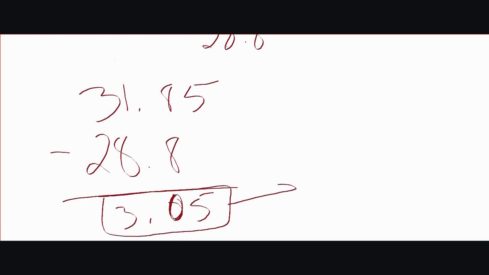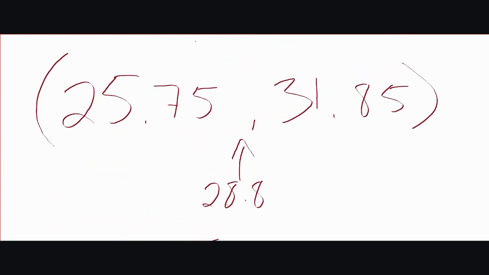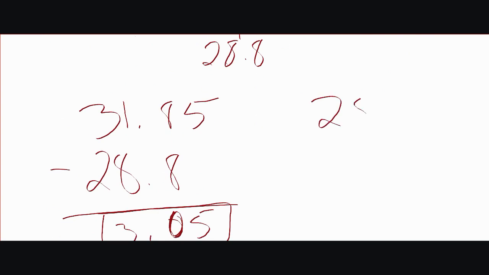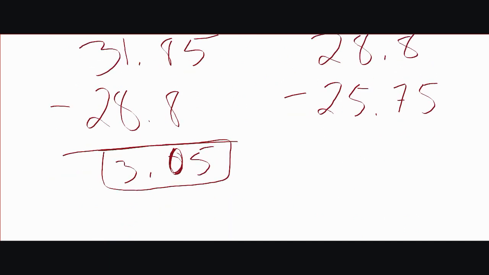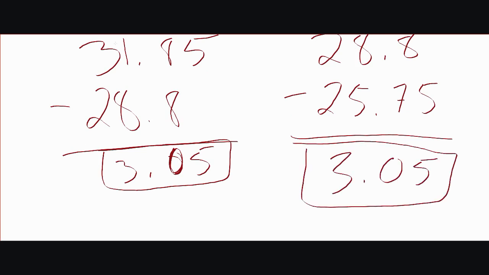3.05 is the distance between the mean and the upper end of our confidence interval. And if we were to do the same thing with the other side, let's do 28.8 minus 25.75. What do you think we would get? The exact same value, right? So we don't need to do it for both values. We don't need to find the difference between the mean and the low end and the upper end, because it should be the same for both.